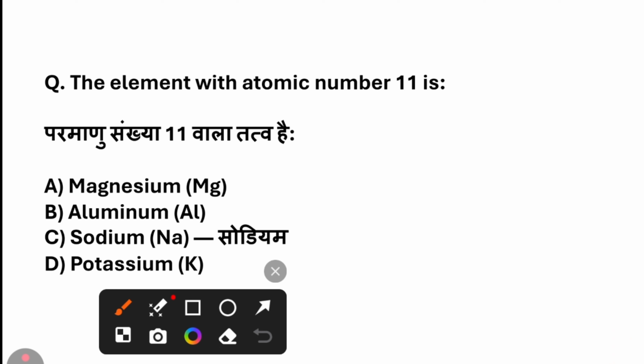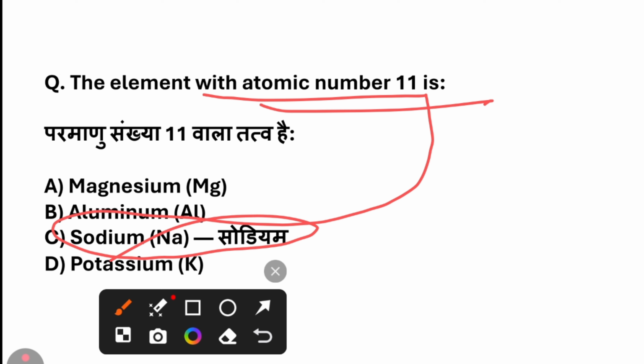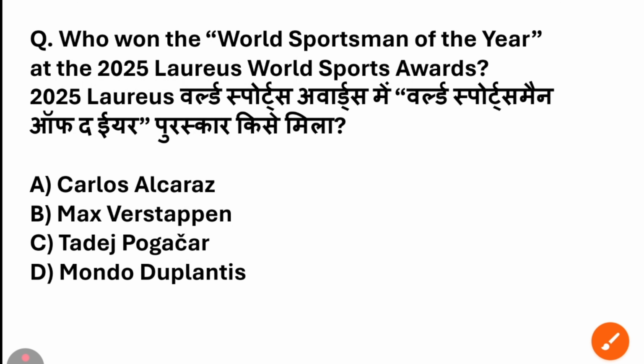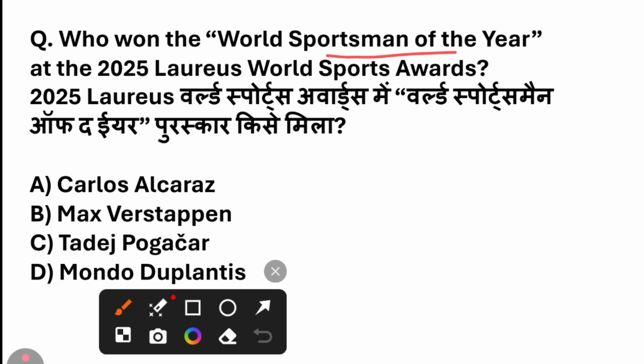The element with atomic number 11. The answer for this question is sodium. Who won the World Sportsman of the Year at the 2025 Laureus World Sports Awards? It is a very important question. It is a repeated question. The answer for this question is Mondo Duplantis.